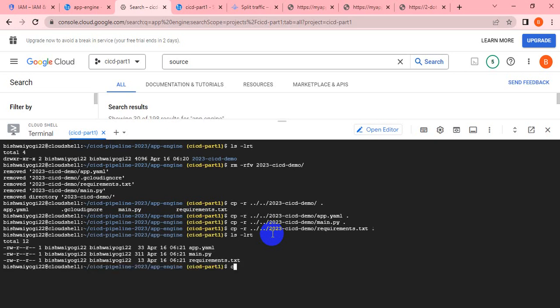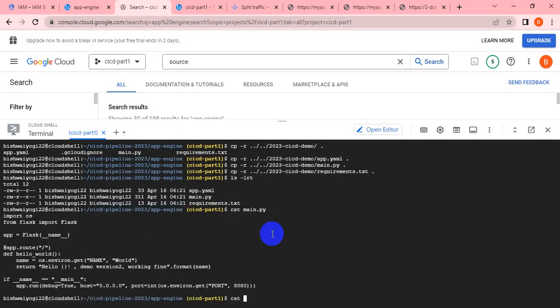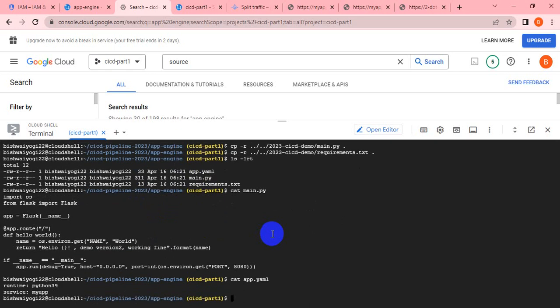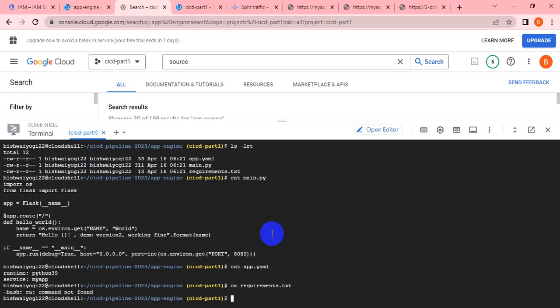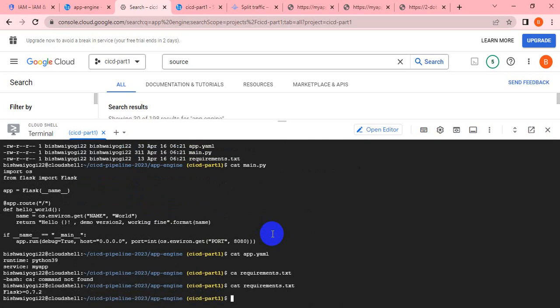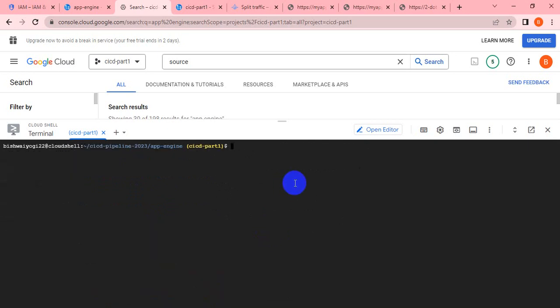Yeah, I copied the required files here. Just let me double check. Cat main.py file. Yeah, it's looking fine. Cat app.yml. Yeah, it is also fine. Cat requirements.txt. Yeah. So here I have three files: main.py, app.yml and requirements.txt.